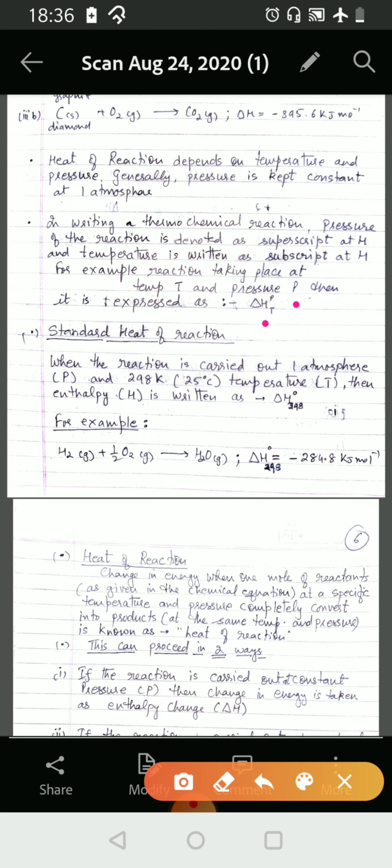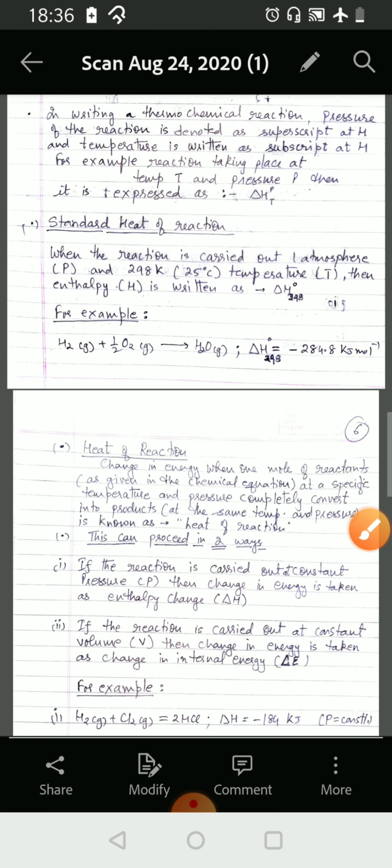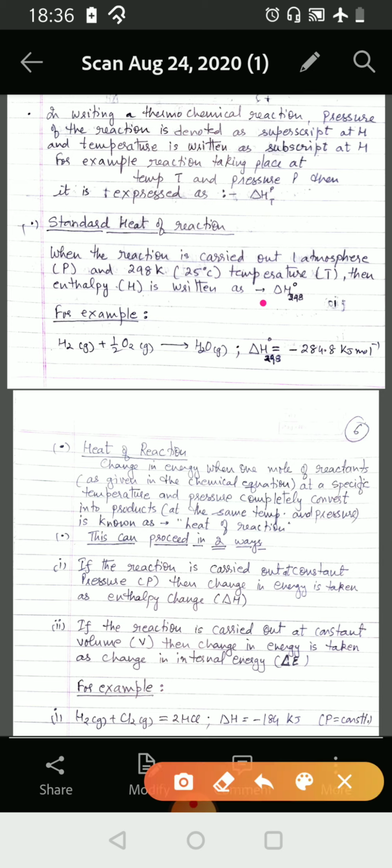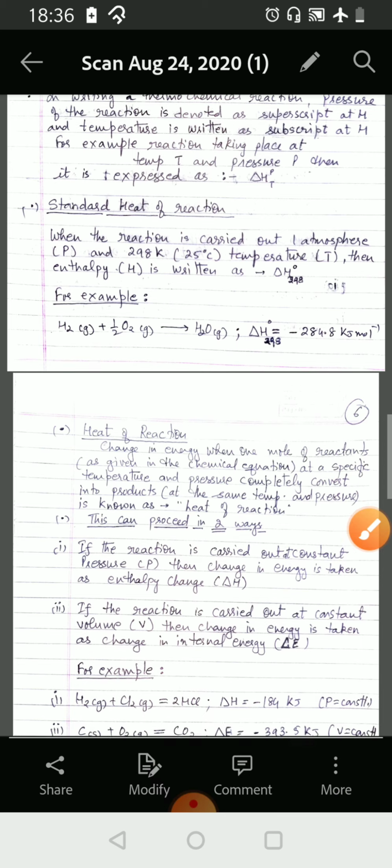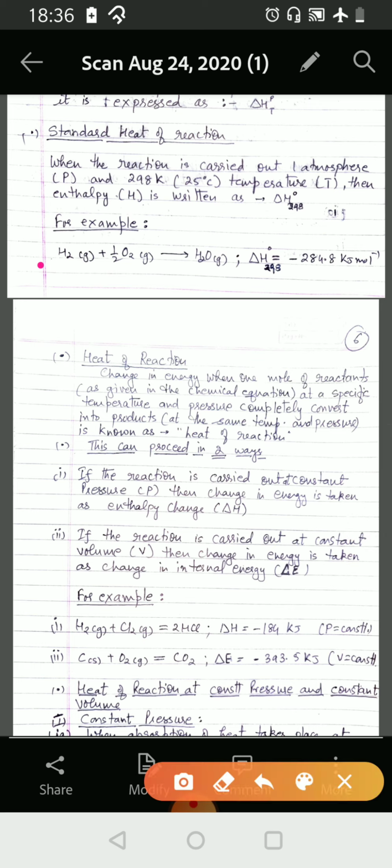Now we come to standard heat of reaction. When the reaction is carried out at 1 atmosphere and 298 Kelvin or 25 degrees centigrade, then the enthalpy is written as delta H with superscript 0 and subscript 298, and this is known as the standard enthalpy of the reaction. For example, hydrogen and half a molecule of oxygen, both in the gaseous state, react to give water in the gaseous state, and here delta H 0 298 is equal to minus 241.8 kilojoules per mole, and this delta H is said to be the standard enthalpy of the reaction.